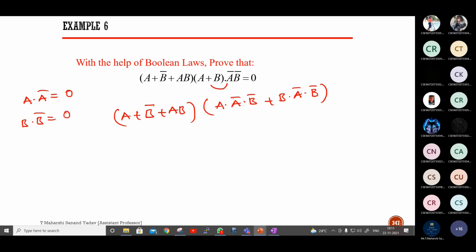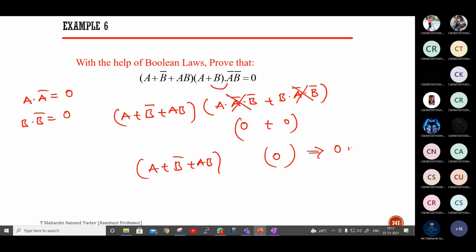So see here, A into A bar is 0. This is B into B bar, 0. So this is 0 plus 0. How much? 0 only. 0 multiplied with anything will be 0, so 0 into this one will again give 0 only. So the answer should be 0. Okay, if you are interested, you can multiply everything internally and minimize. So try to elaborate this one depending upon marks.